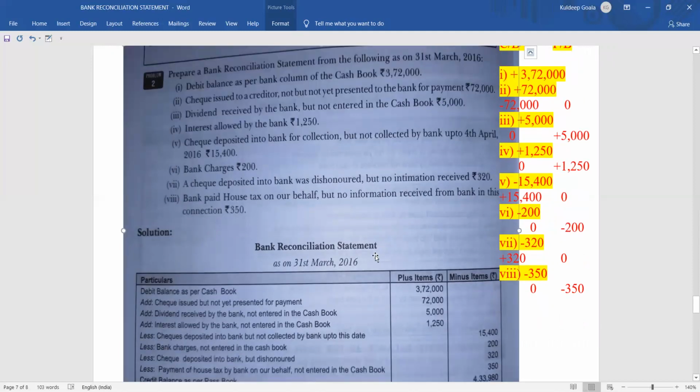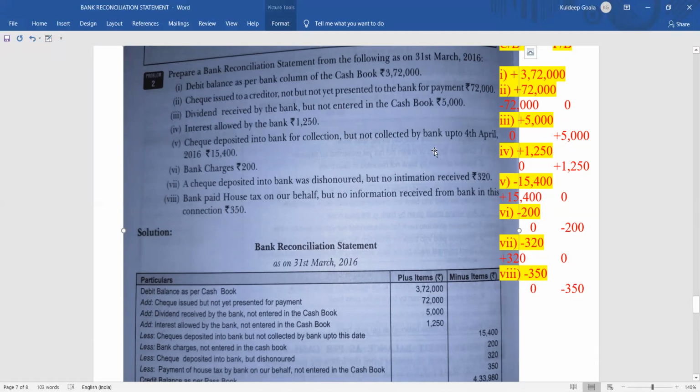Clear? So we'll start with the base now. Point number 1, that is the base. Every time you have to start with the base, that is debit balance as per bank column of the cash book. So you can write as it is. While writing the sentences, you can mold it as per your convenience, but make sure that it is giving a complete information. So debit balance as per bank column of the cash book is 3,72,000. So that will come in the plus figure. So plus item 3,72,000.